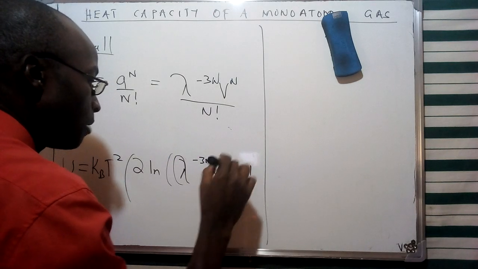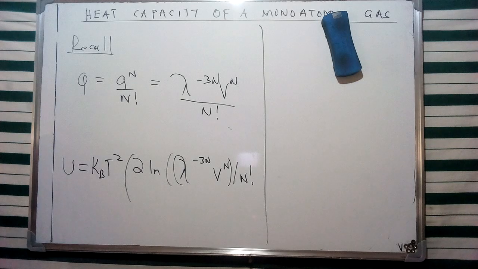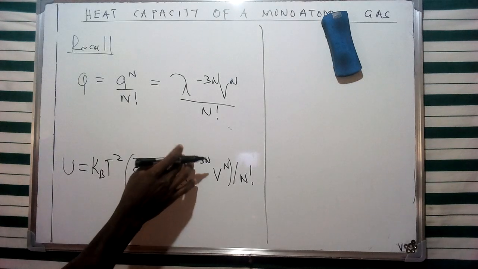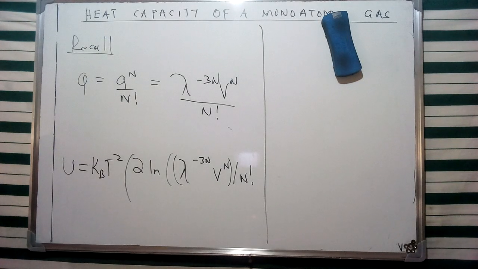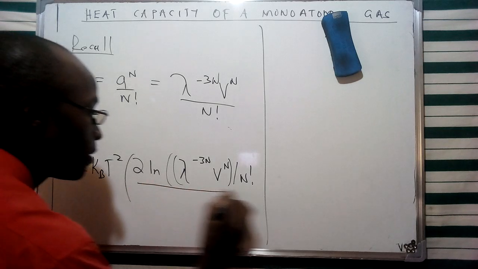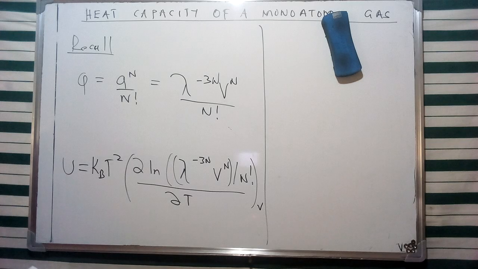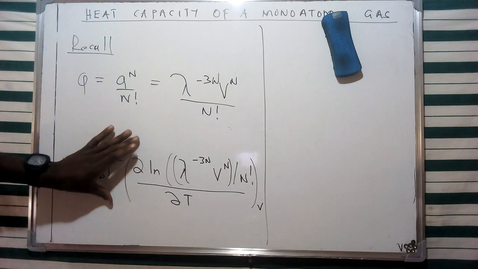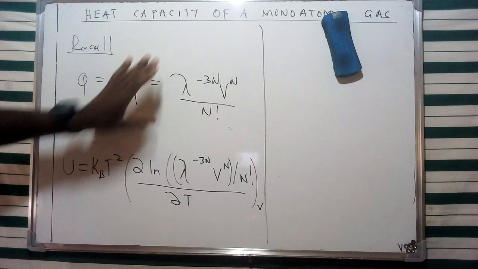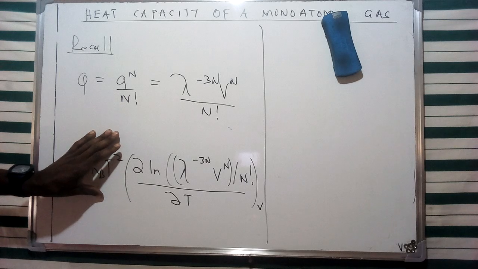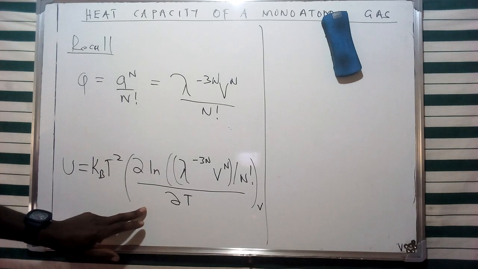I can put it this way so that we differentiate the division sign in that particular case. And all of this is with respect to temperature, under constant volume, as I said. So considering this partition function, we can represent the internal energy of this monoatomic ideal gas in terms of this representation.